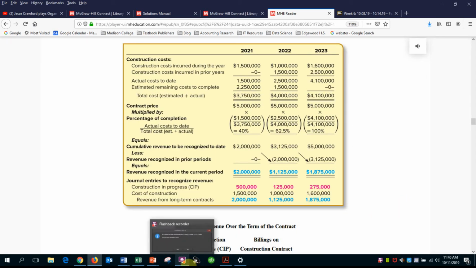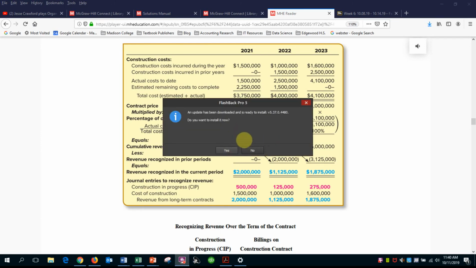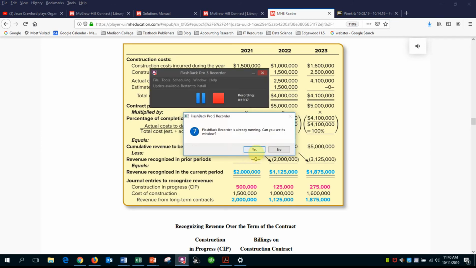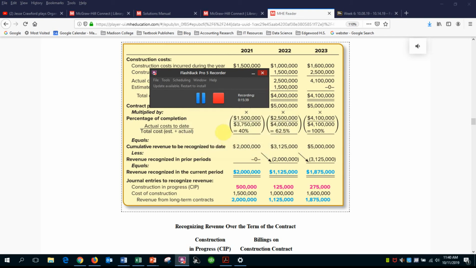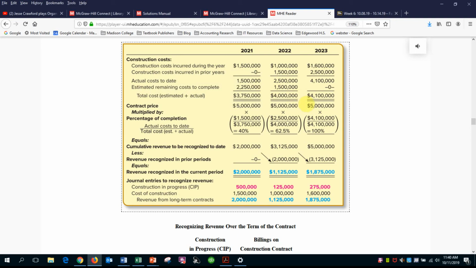In this scenario where we have a 3-year contract, we already went through the costs incurred. Now we can use those costs as a basis upon which to allocate the contract revenue and the gross profit on the contract. So let's look at 2021. Gross profit we recognize. We know that we have those costs that we incurred throughout each of the 3 years, which we went through earlier.